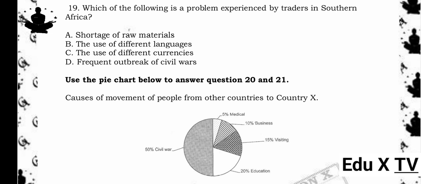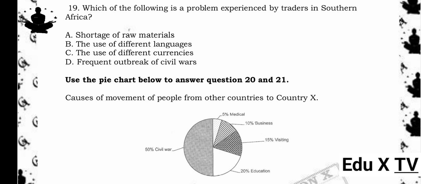19. Which of the following is a problem experienced by traders in southern Africa? A. Shortage of raw materials. B. The use of different languages. C. The use of different currencies. D. Frequent outbreak of civil wars. The answer is C. The use of different currencies.